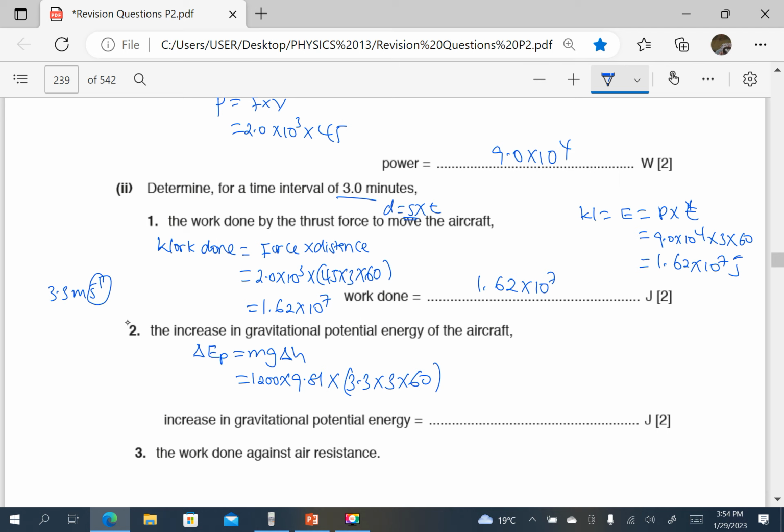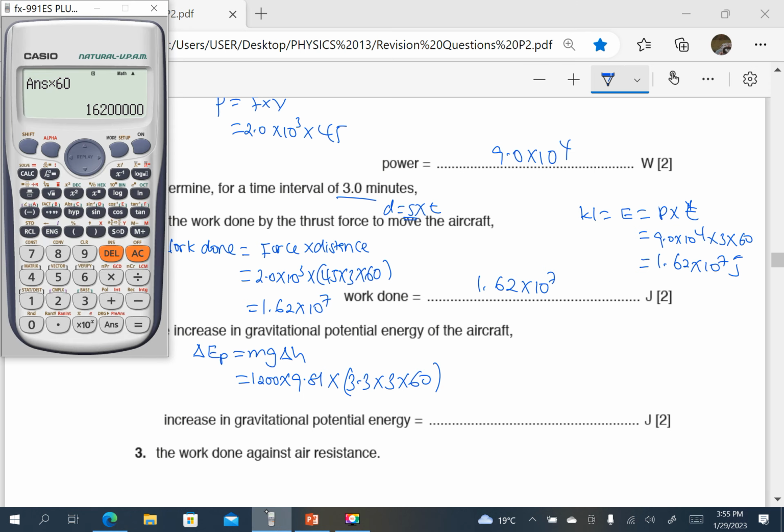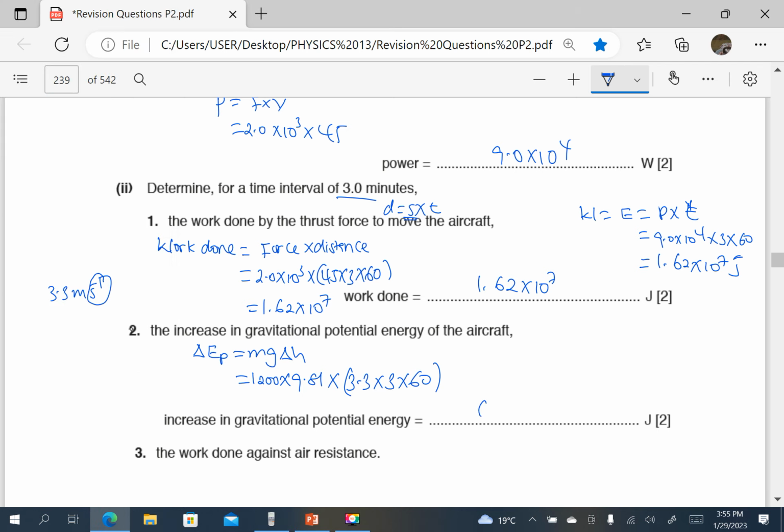So this is going to give us 1200 times 9.81 times 3.3 times 3 times 60. So that is 6.99 times 10 power 6, or 7.0 times 10 power 6.